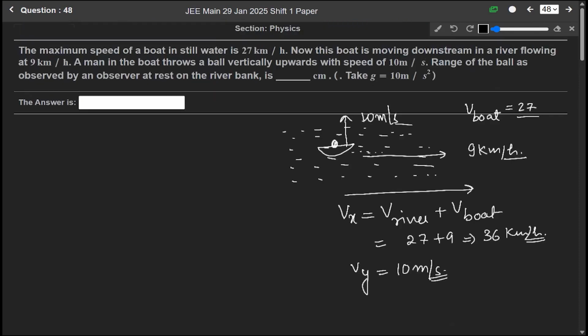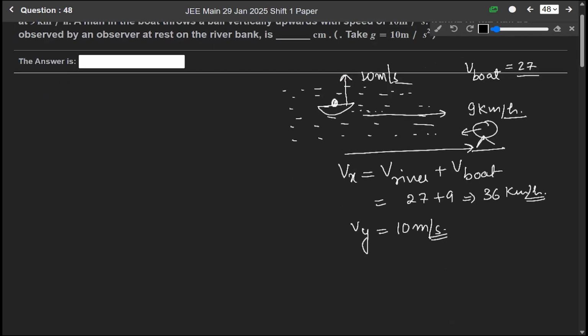So, the range of the ball as observed by an observer at rest on the river bank. Okay, so there is a person who is sitting at the bank of the river. So we have to find the range of the ball which he will observe while sitting at the bank of the river. So if the Vy component is 10 meter per second and the Vx component is 36 kilometer, sorry, per hour, means 36 into 10 to the power 3 per hour.